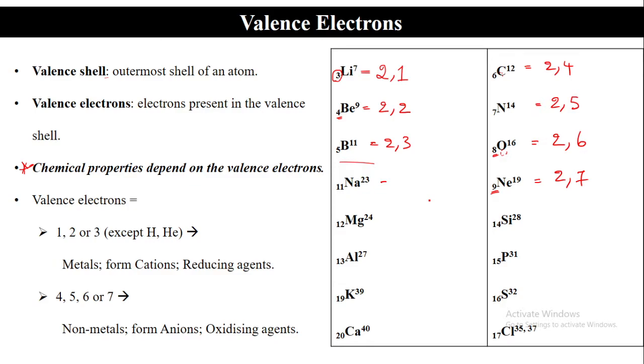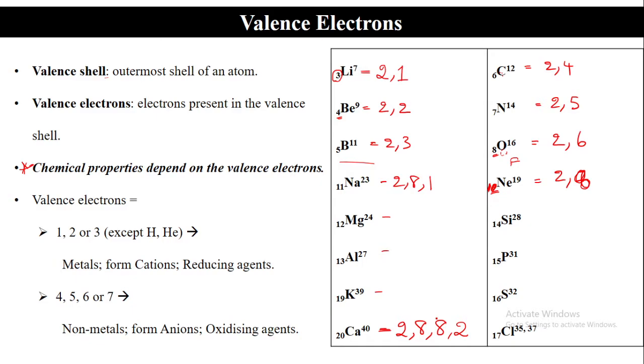So we'll write 2 8 8. 8 plus 8 plus 2 makes 18, after 18 two more is required to make it 20. Okay, so I suggest that all of you practice. It seems very simple, but over the years we have seen students make this mistake. So please write this electronic configuration and practice.